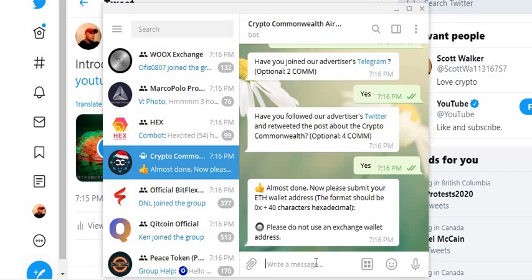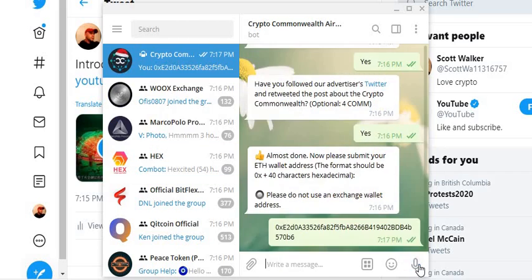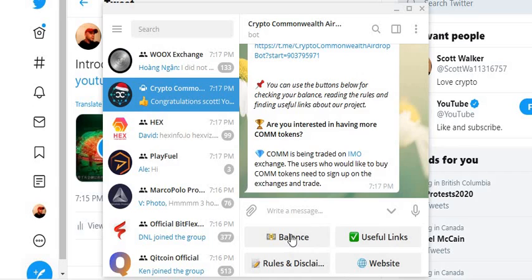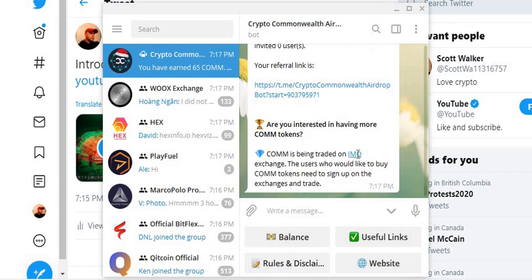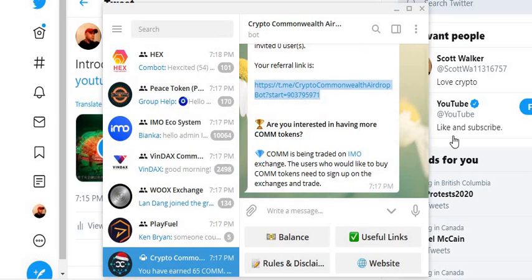Then you're going to go right here. You're going to copy and paste your Ethereum wallet address in. Hit next. Then you're going to go down here and hit complete the airdrop. It's going to show your balance, your referral link, how many referrals you have. And that's the end of this airdrop.